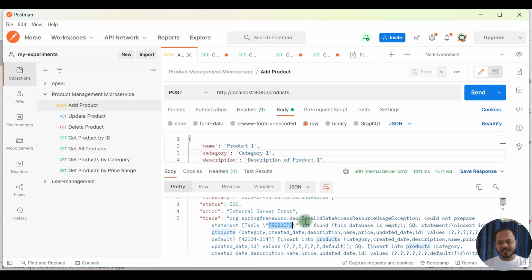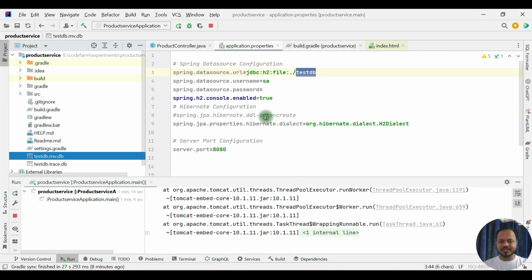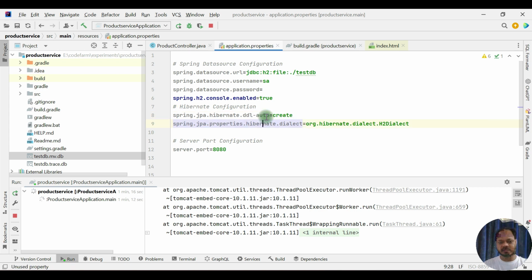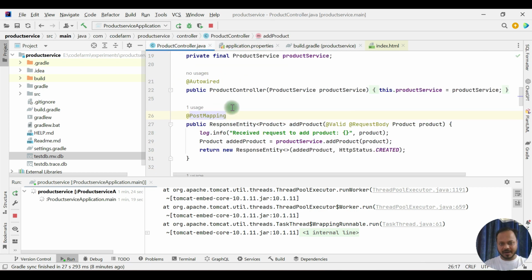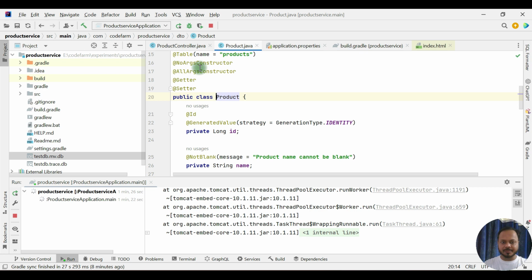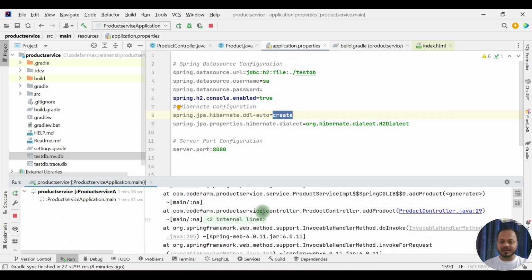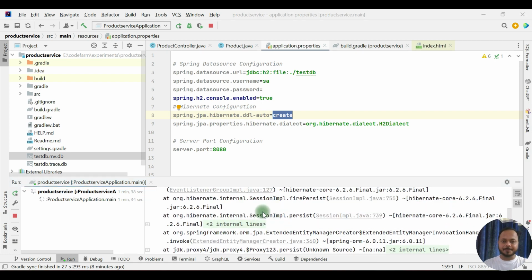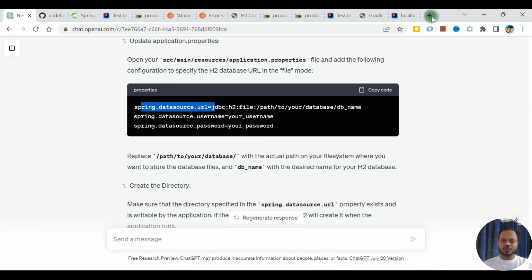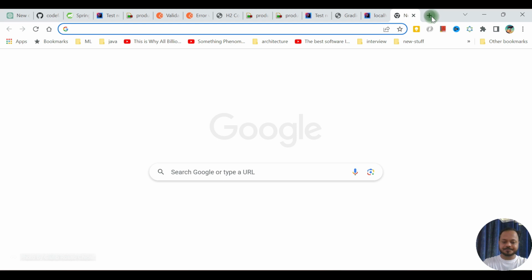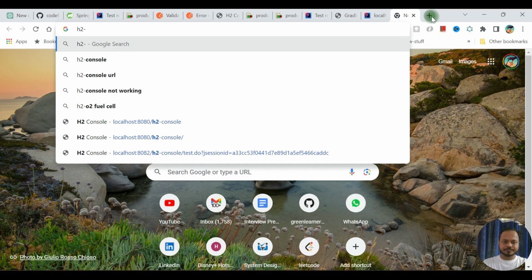Okay, again I made a mistake here. This ddl auto should be there actually, because otherwise it won't be able to create the tables. So my bad here, I'll accept that. You have this entity and table name, right? So this configuration helps to create those tables. That is why I got this problem. It is trying to insert into the system, but that table is not there. So if you see the H2 console here,